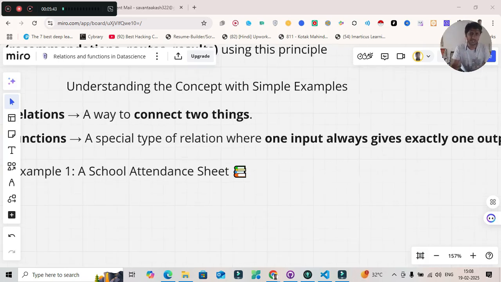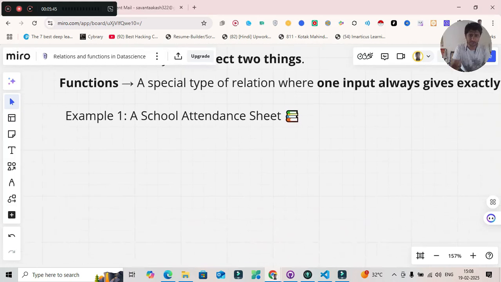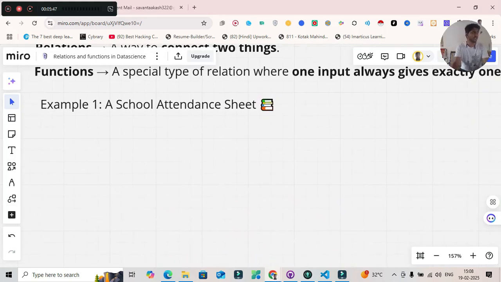Let's take an example: a school attendance sheet. Take a scenario where you go to school, right? The teacher writes your name in the attendance register, correct?